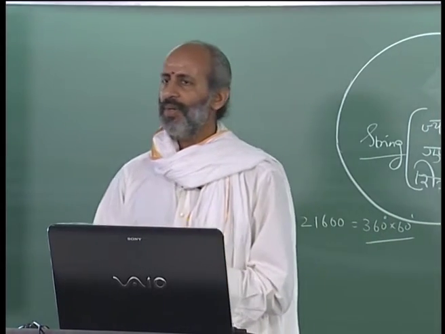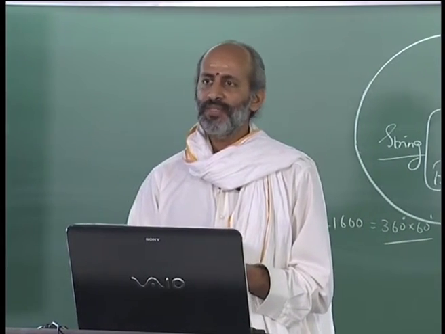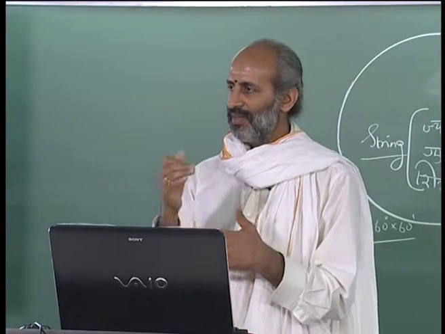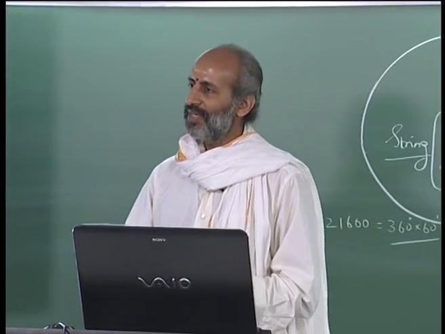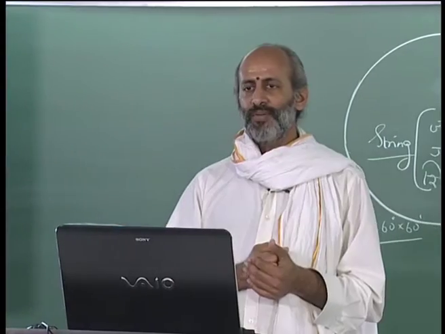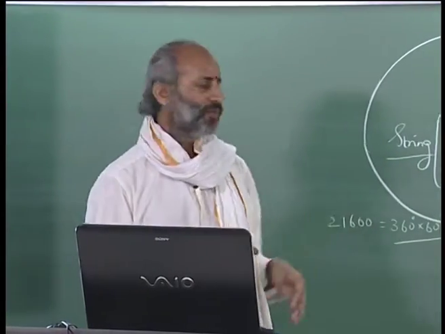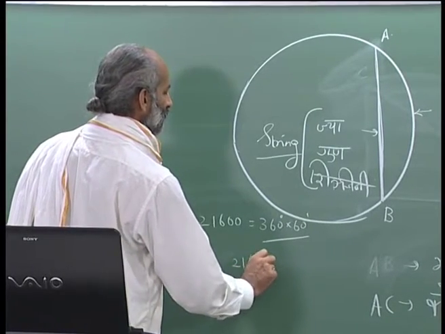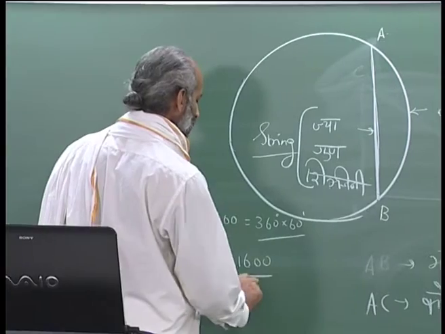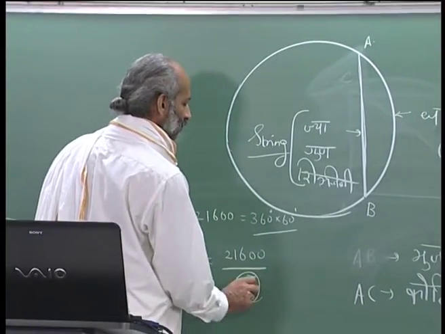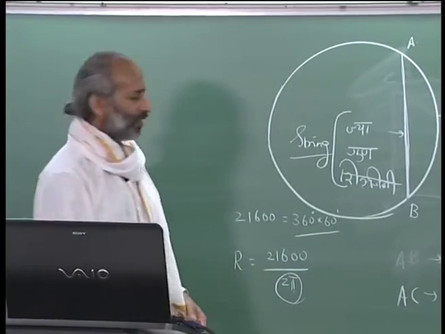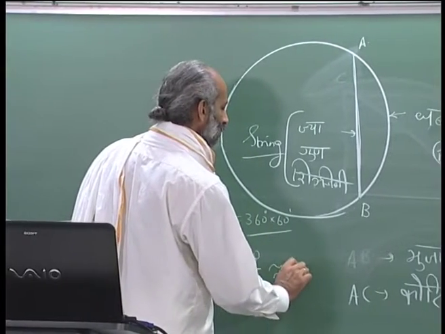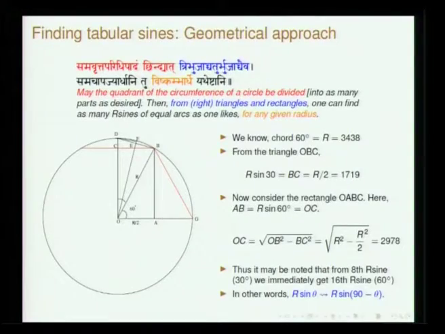Now, Aryabhata in his verse Chaturadhikam Shatamashtagunam has given the ratio of the circumference to the diameter, which is essentially pi. Once you know that, then you know what the radius is. Radius is 21,600 by 2 pi. This was stated by Aryabhata, and this will be very close to 3438. In fact, Bhaskara gives all these values.